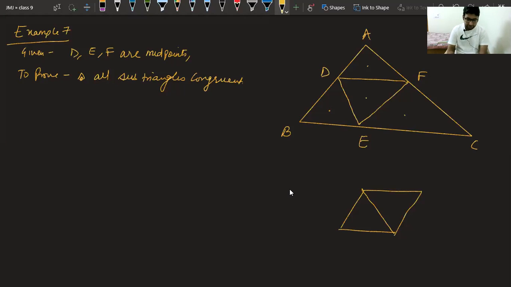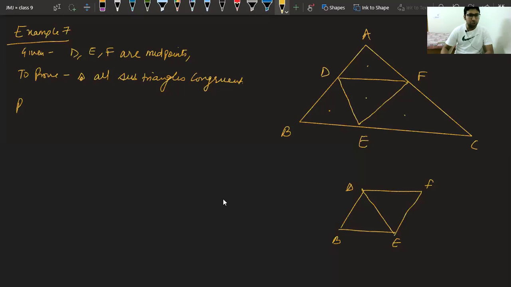So we know all these things. That is a hint. We have to prove these small quadrilaterals are parallelograms. If somehow I can prove this DFEB a parallelogram, I think my job will be done. Can we prove this DFEB a parallelogram? Yes, sir. Why? Because we can use the midpoint theorem over here.